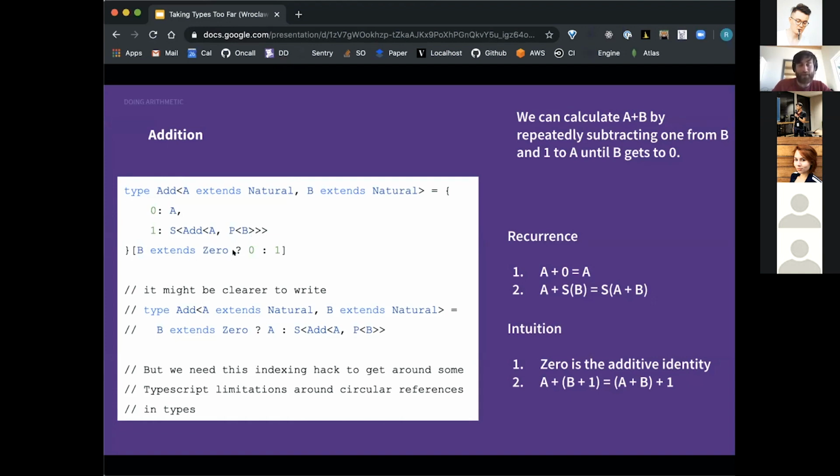If B extends 0, then we index into the value 0 and we return A. This just means we have a plus 0 equals a. If we have numbers that are non-zero, all we're basically doing is using A as an accumulator until we get to the base case where B is 0, where a plus b is the same as the successor of a plus b minus 1. Great.